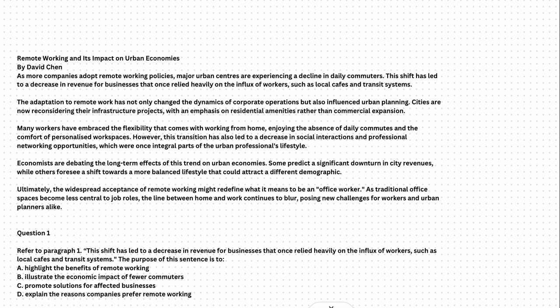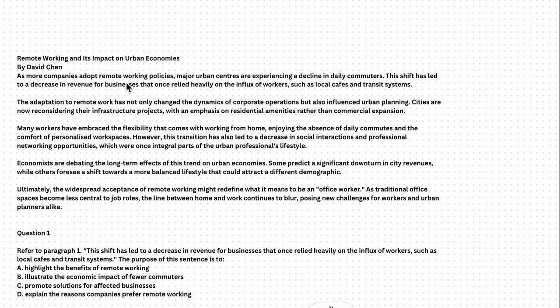But if we're looking at question 1, it says, refer to paragraph 1. This shift has led to a decrease in revenue for businesses that once relied heavily on the influx of workers, such as local cafes and transit systems. The purpose of the sentence is to. Okay, so I'm going to go up to paragraph 1, and I'm going to read all of paragraph 1.